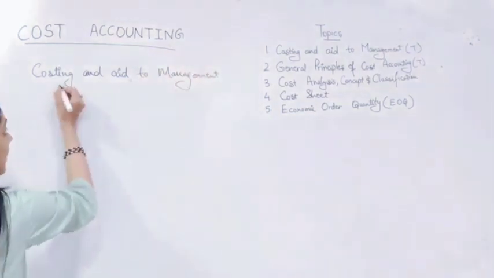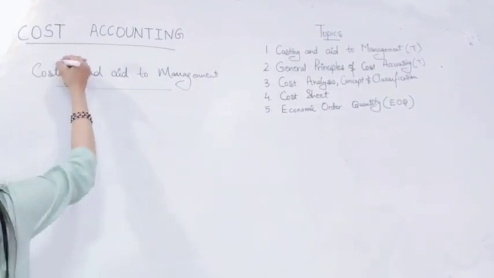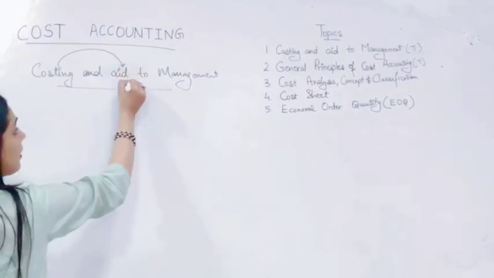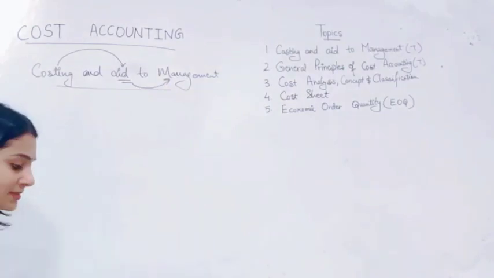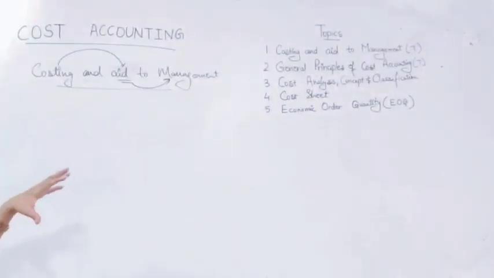So as you can see from the name, how is costing going to help what? Management. How will costing help management? There are certain basic functions of costing that assist the management in going further.